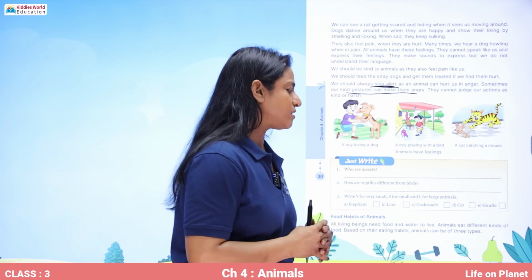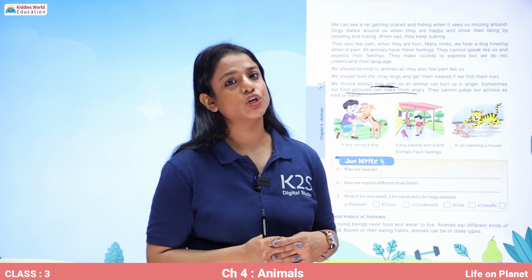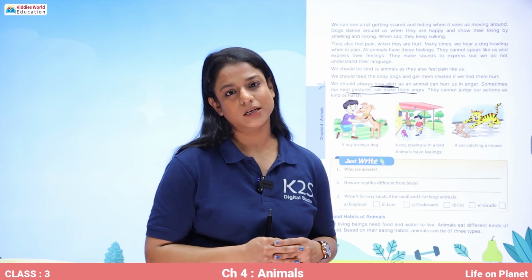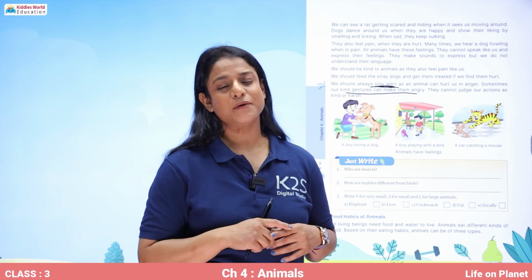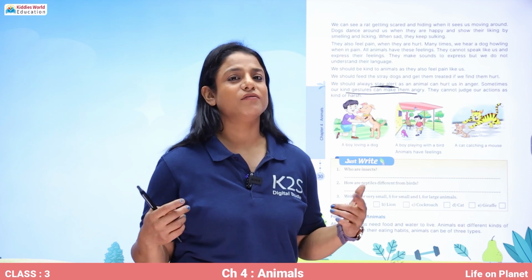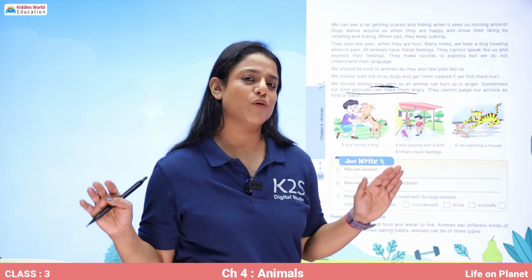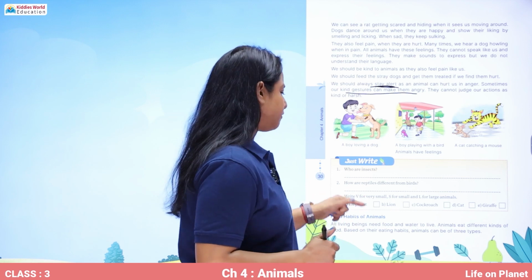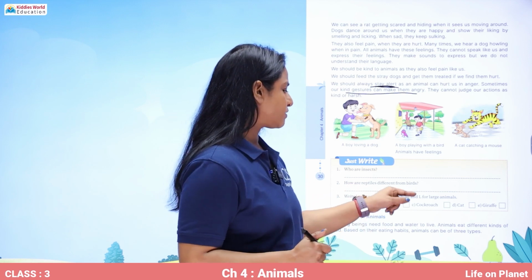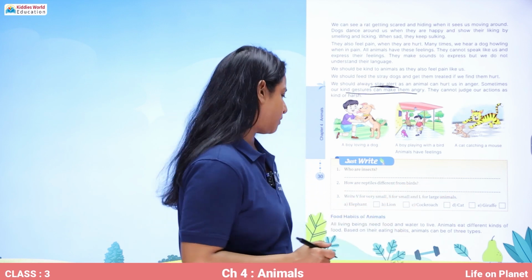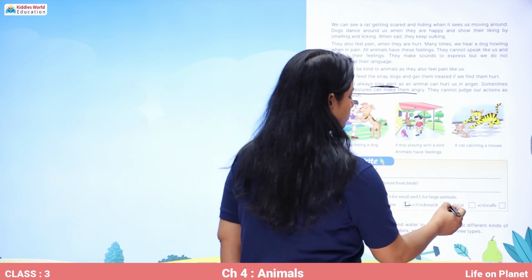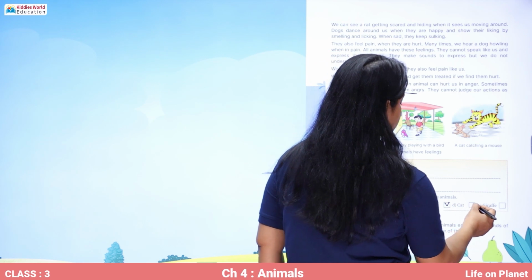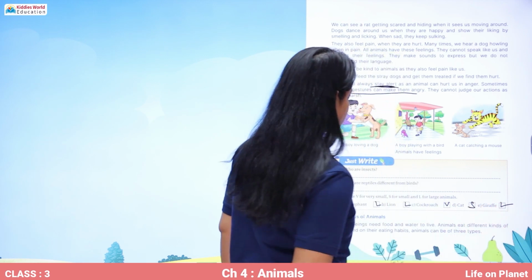How are reptiles different from the birds? Reptiles crawl from one place to another using their body. Birds fly in the air with the help of their hollow bones, streamlined body and wings. Write V for very small, S for small, L for large animals. Elephant is a large animal, lion is large, cockroach is very small, cat is small, and giraffe is again large.